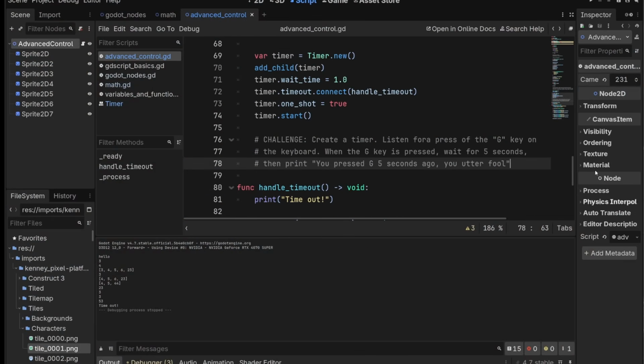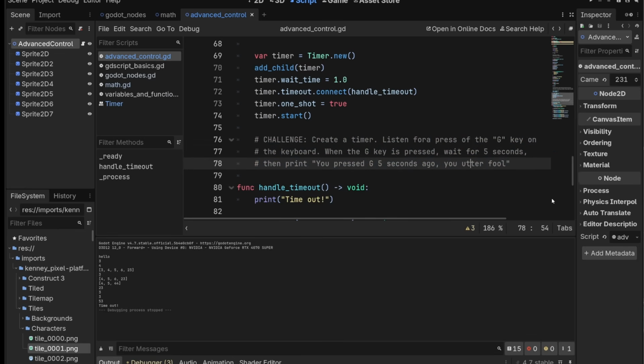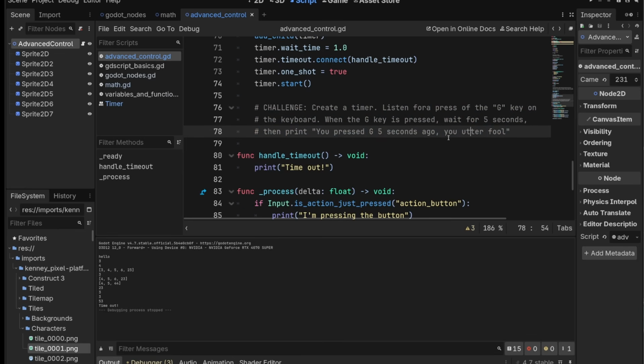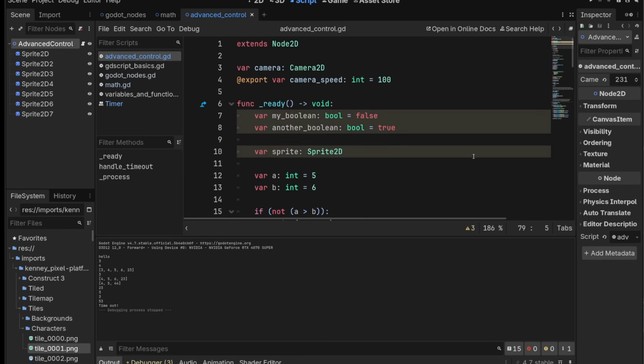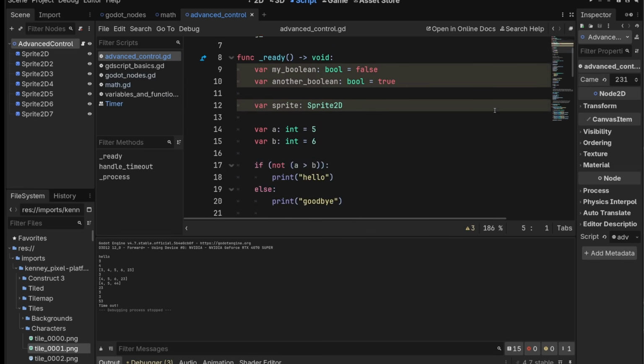Okay, so this is how I would do that. The first gotcha, though, is that this timer probably has to live outside of our ready function because we have to interact with it from process also. So let's create it at the top level here in our class. So we'll do var g timers, a timer, and then let's create it.